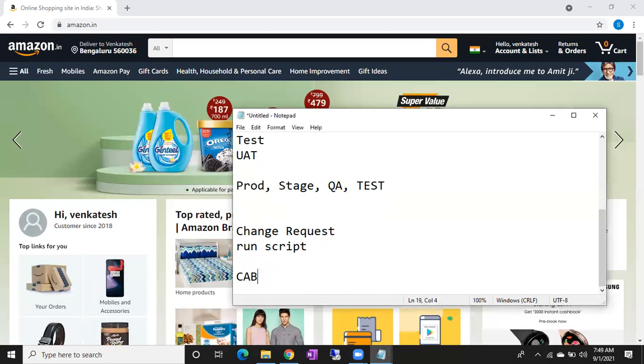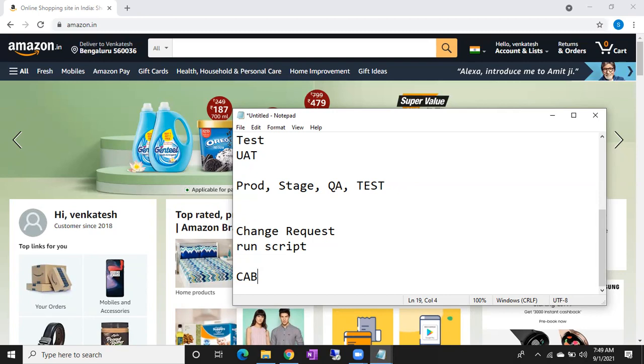CAB, Change Authority Board. CAB will verify all the changes, not only from SQL Server changes. It will verify all the changes, MySQL, NoSQL, Oracle, whatever changes are there across the organization. It will conduct a meeting and ask us to discuss the change. We have to explain about this change. Once they're satisfied, they will approve this change. Once the change is approved, then only you have to execute that script.